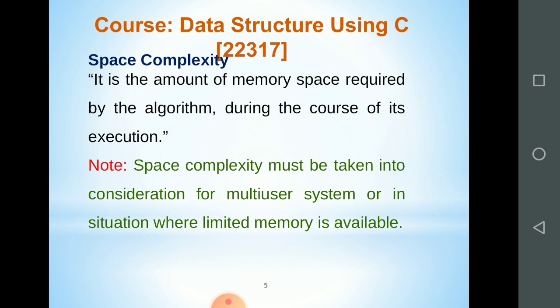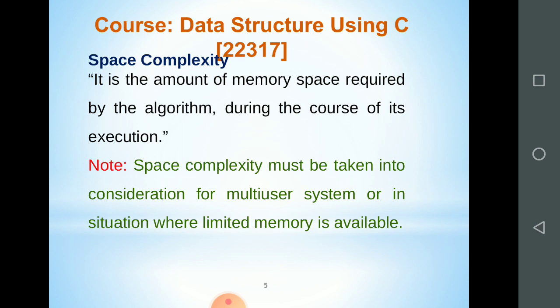Space complexity must be taken into consideration for multi-user systems or in the situation where limited memory is available. Normally these are the two main criteria I have already told you, space complexity and second is the time complexity. In both of them, the time complexity is majorly considered as the complexity of the algorithm.